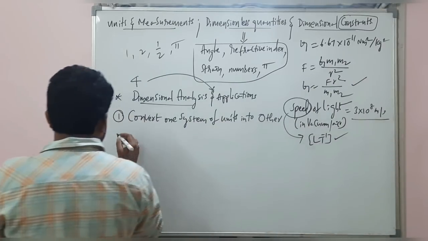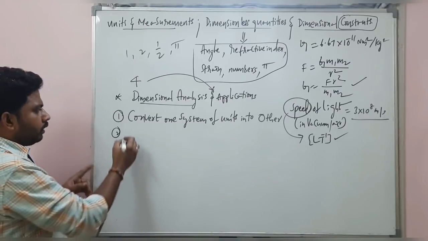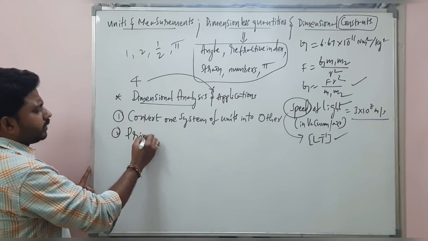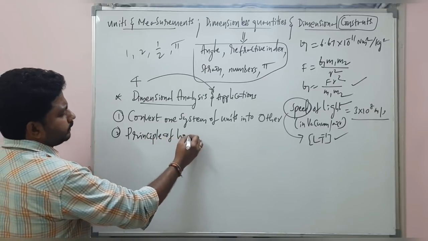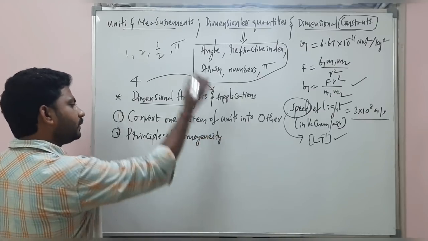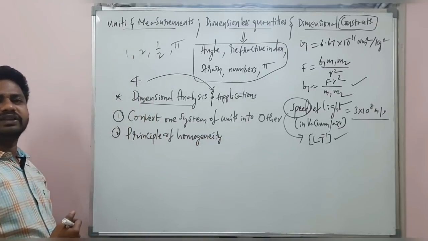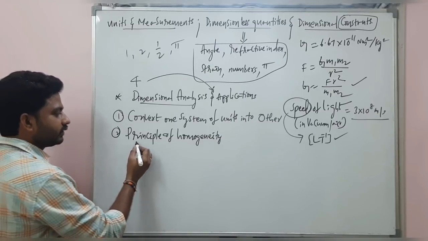And number 2, this is the principle of homogeneity. What exactly is meant by this principle of homogeneity? I'm just going to tell you, listen to me carefully.